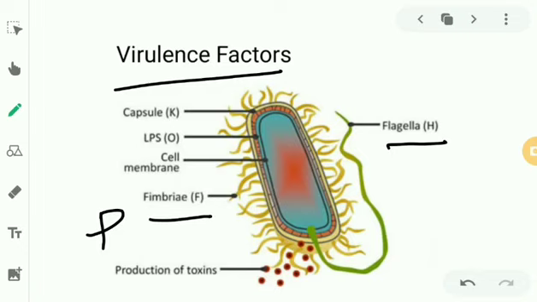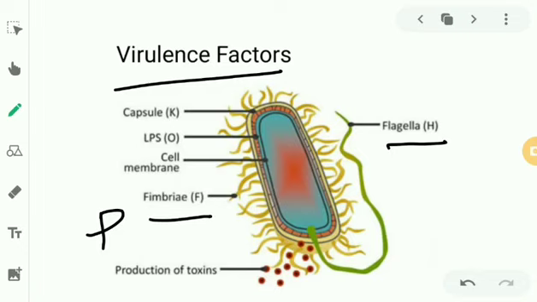Now there is a capsule. Capsule will contain the antigen known as K antigen. And since it is a gram negative bacteria, compared to peptidoglycan in gram positive bacteria, we'll have lipopolysaccharide in gram negative bacteria. So lipopolysaccharide will have the O antigen, the O antigen or the somatic antigen, which we'll be learning about.